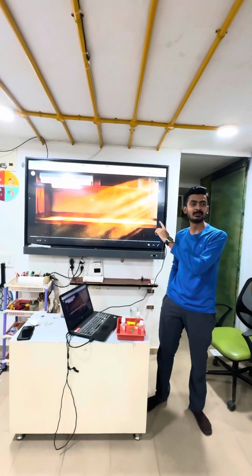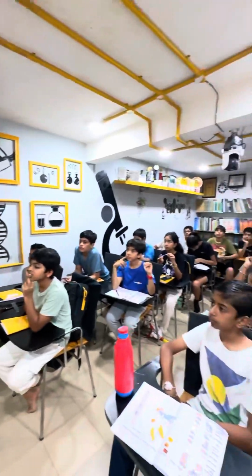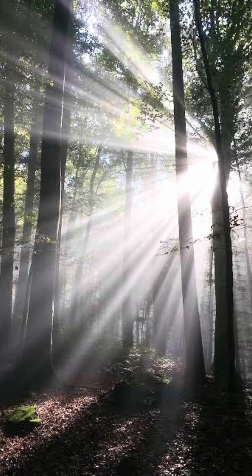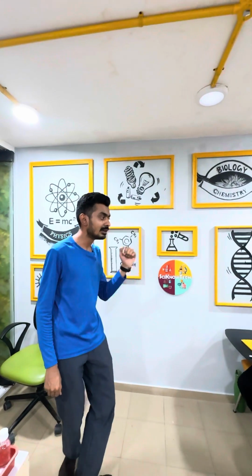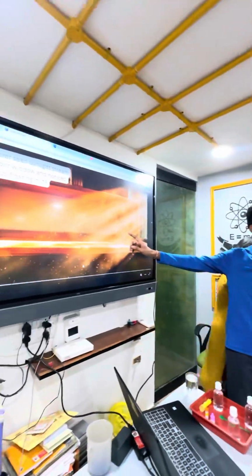Do you know about this image? Yes or no? Yes. Yeah, so in smoke you can see a path of light, right? It was first discovered by John Tyndall. Yes, John Tyndall. So it is not invented, it is discovered, right? So that's why we call it the Tyndall effect.